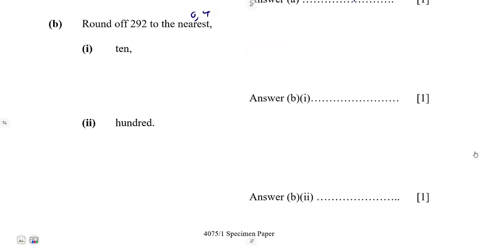All right, let us consider the part B. Round off 292 to the nearest 10, item 1. 292 simply means we've got units, tens, and hundreds. So when you're asked to the nearest 10, this is 10.